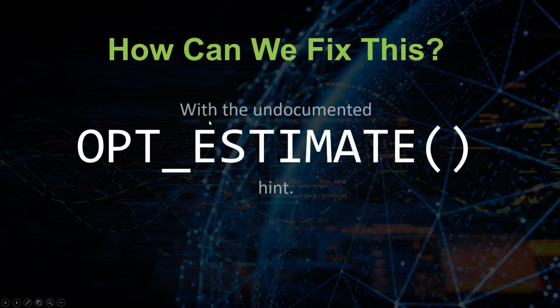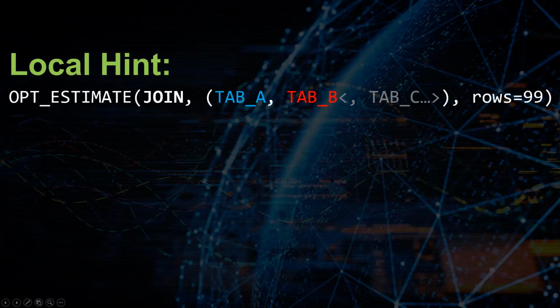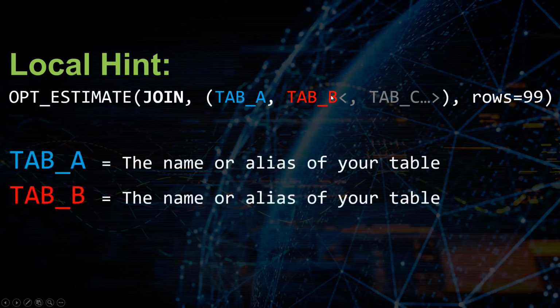Well, with the undocumented opt_estimate hint. Here's what the join version of the hint looks like. We've got OPT_ESTIMATE, open parentheses, JOIN, comma, open parentheses, and then you can just start listing table aliases. So table A is an alias, table B. You can list as many of these as you want.